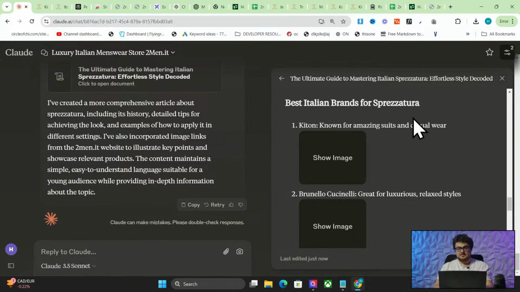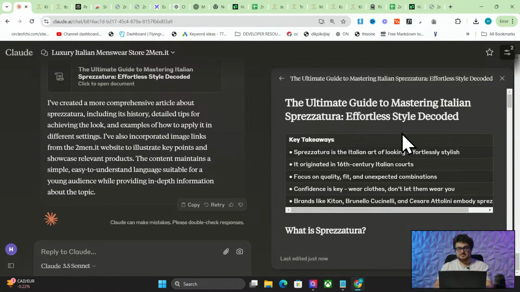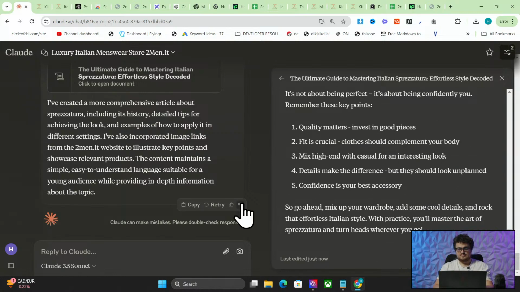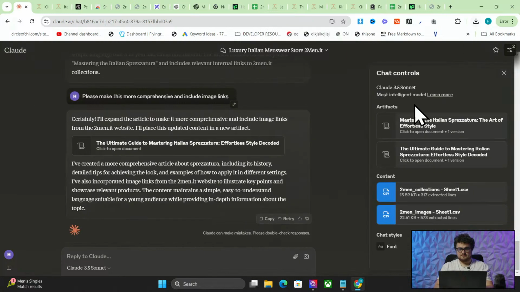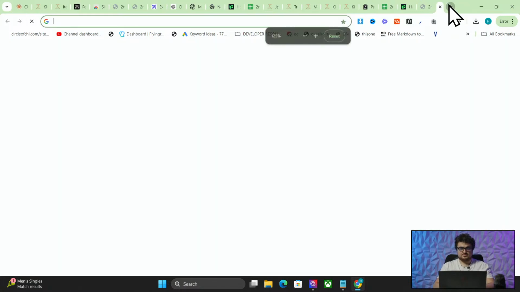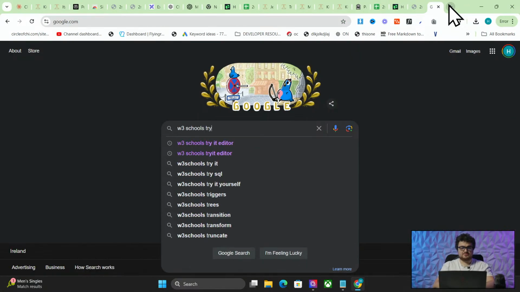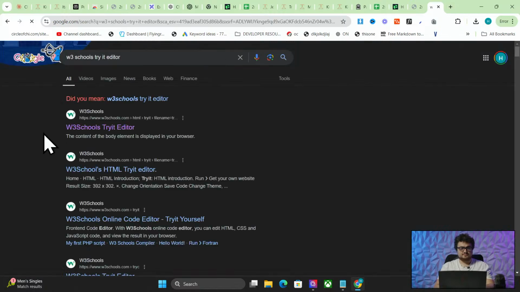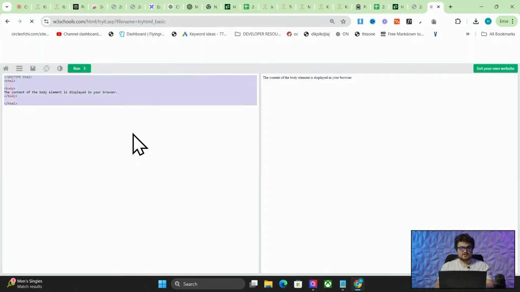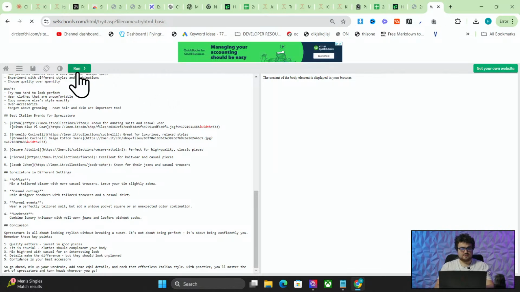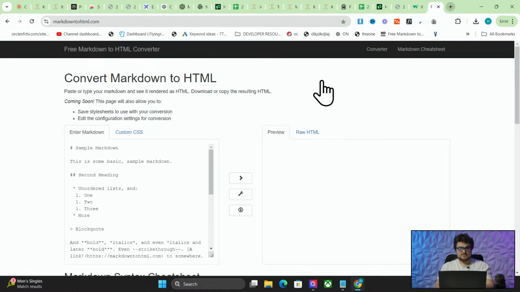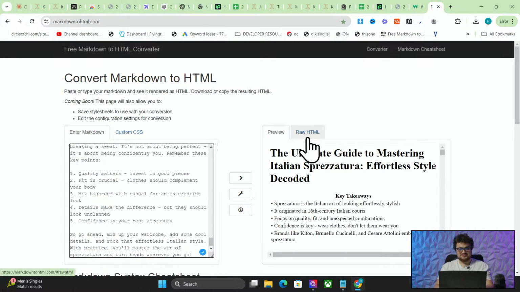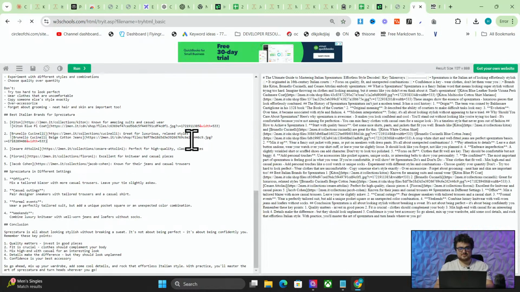So now let's press copy here. This should be in HTML. Let me just, how do I? Yeah, so we'll go to Google and we'll type W3 Schools Try It Editor. And Control A here and then Control V here. And then, oh, it's in Markdown. So we'll go to Markdown to HTML. And then we'll turn this into HTML just so that we can see it here.